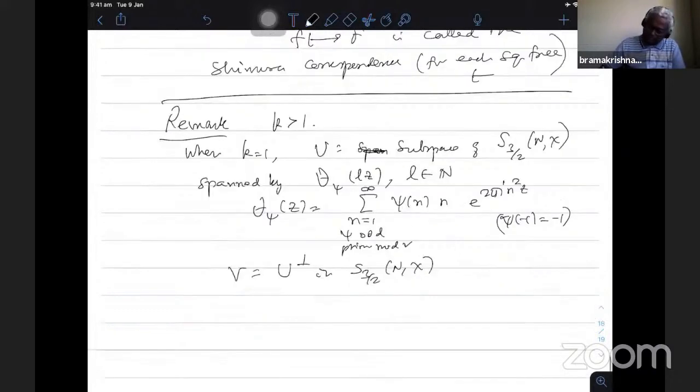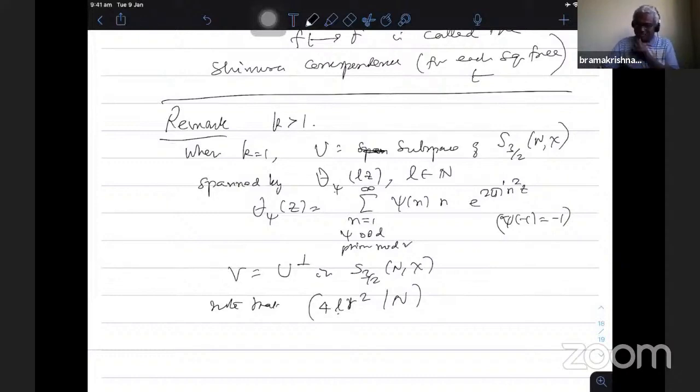So note that for 4LR square, since I am duplicating by L, this theta psi belongs to the R square level, and 4L is always there. It should be a divisor of n. Because I am talking about n, you have to run over all integers L with the property.